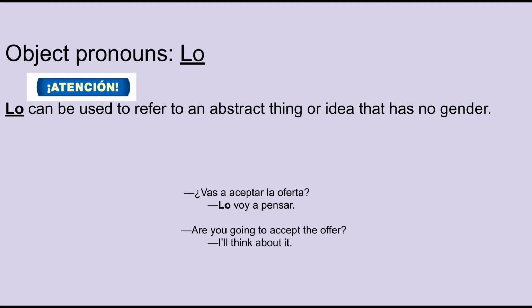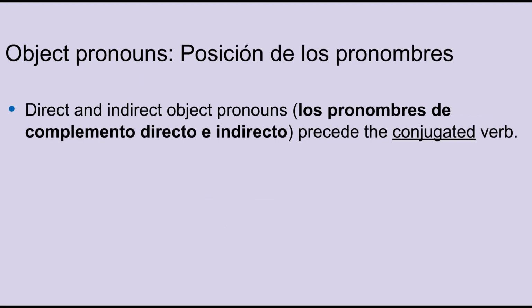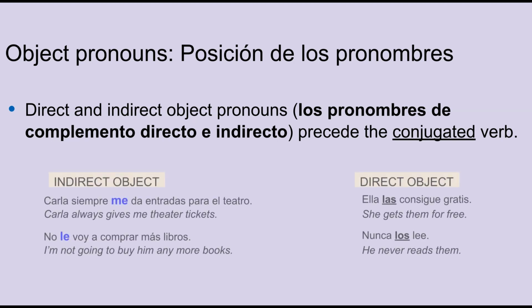Indirect and direct object pronouns come before the conjugated verb in a sentence. Let's look at 4 examples. Carla siempre me da entradas para el teatro. Ella las consigue gratis. No le voy a comprar más libros. Nunca los lee.